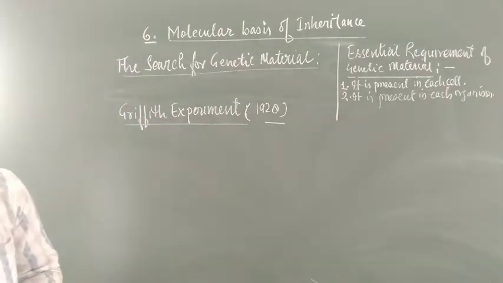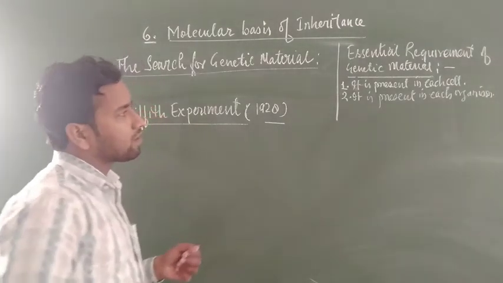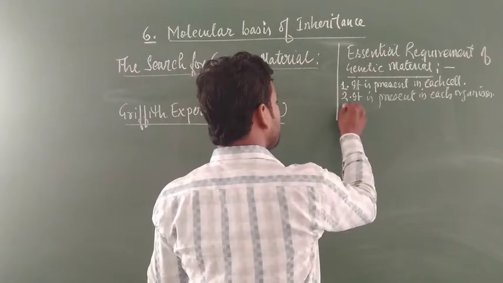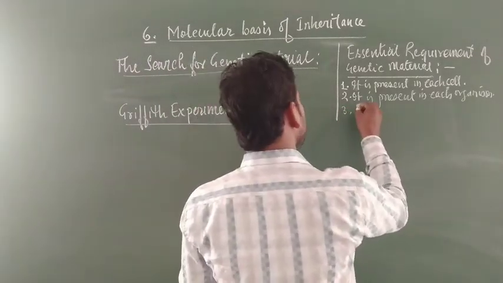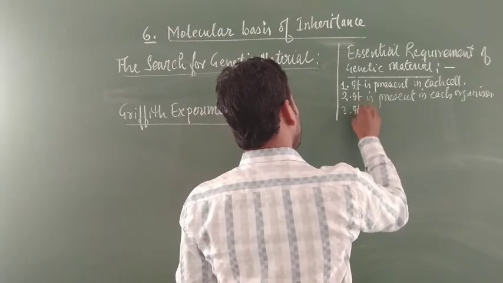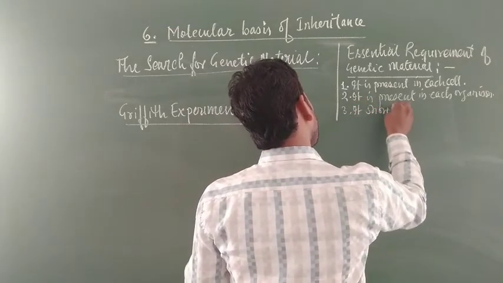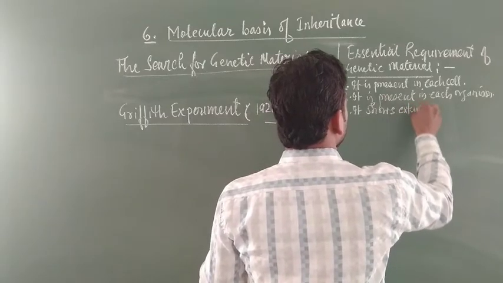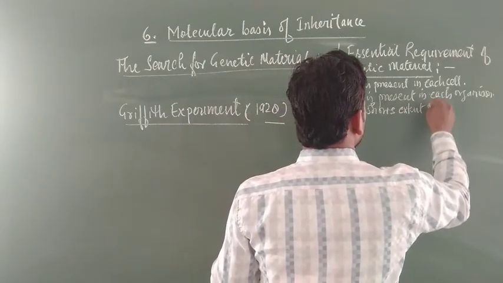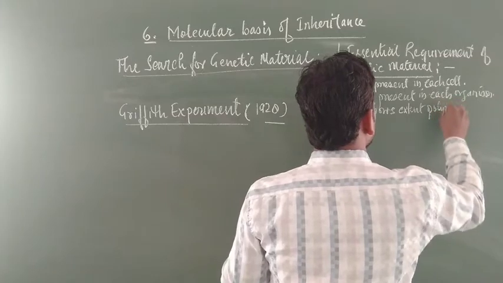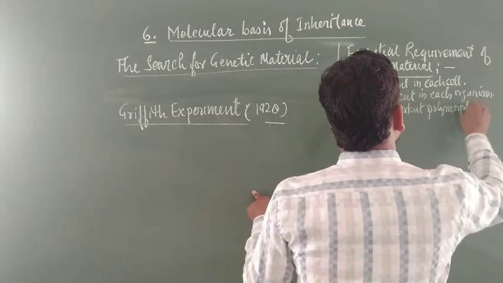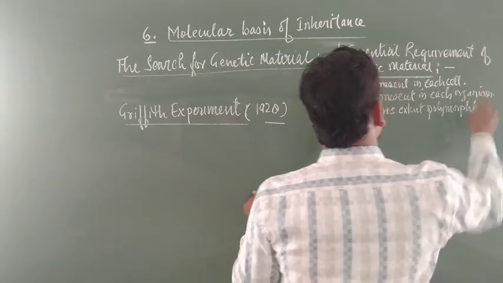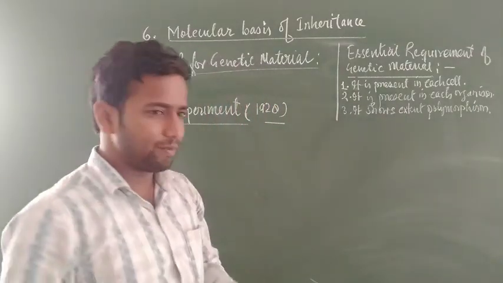The third feature is that it shows polymorphism, because you know that organisms are of different types.